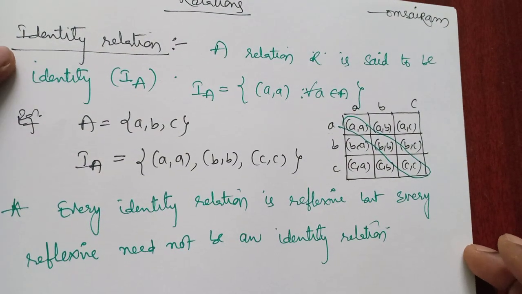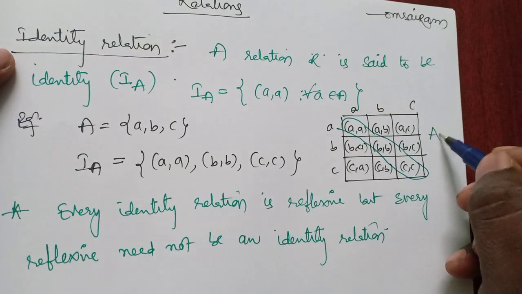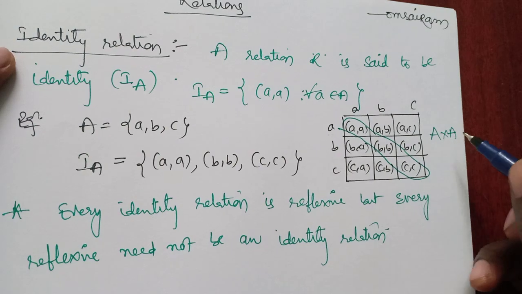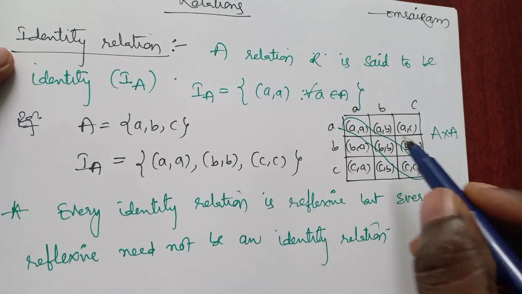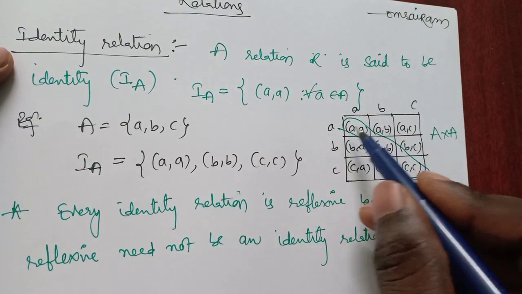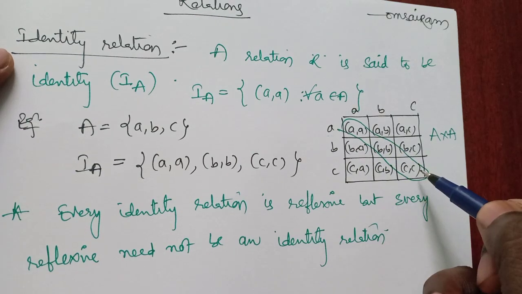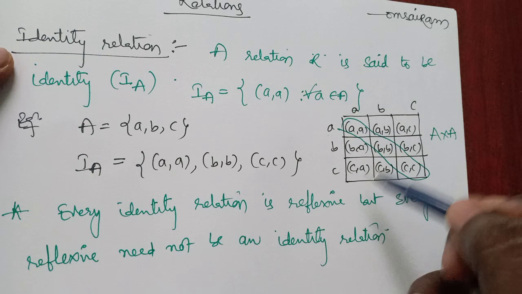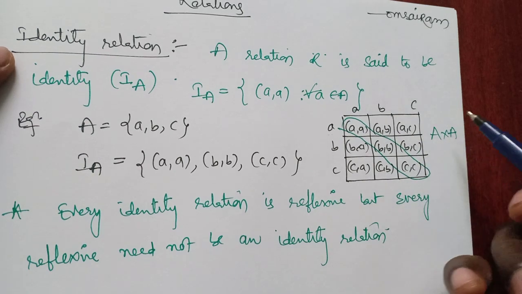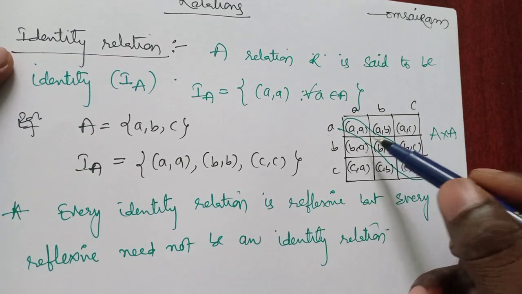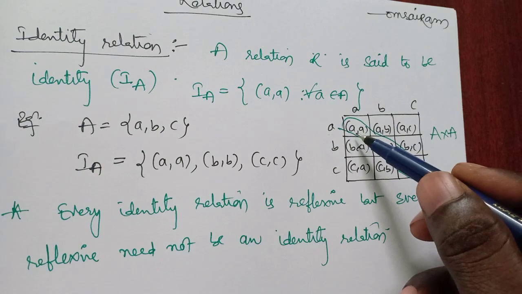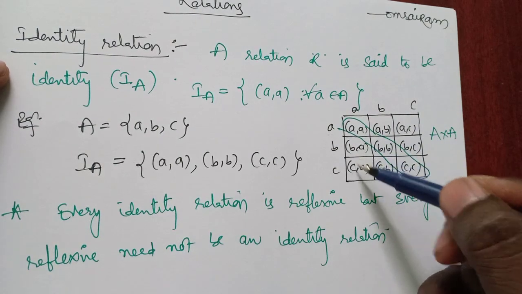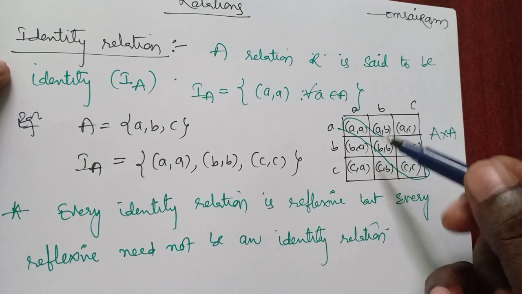But coming to the reflexive relation, A cross A obeys the reflexive relation. But coming to the identity, only the diagonal elements must be present and all the other elements are not present. But in the reflexive relation, along with (a, a), (b, b), (c, c), all the other elements can also be present.